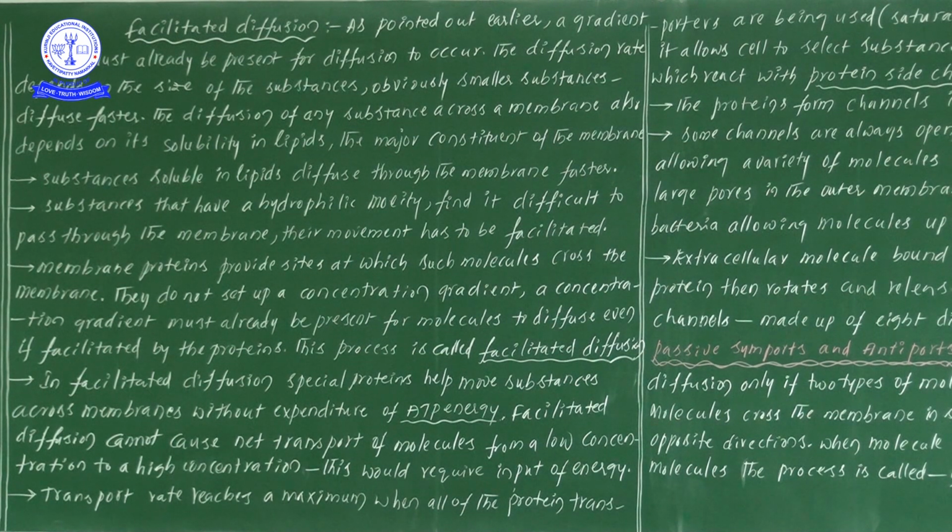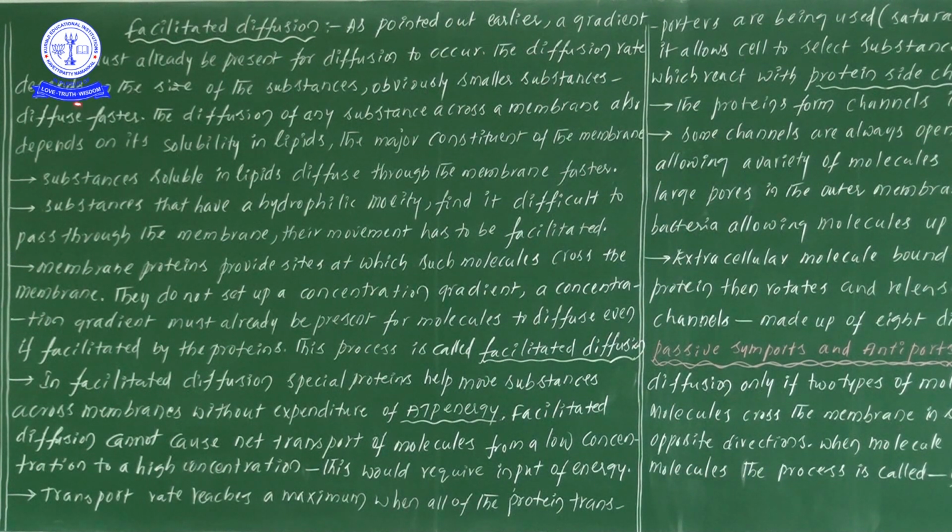Mainly, listen carefully, mainly in the transport of ions, intrinsic proteins play an important role. One kind of protein is embedded very deeply in the bilipid layer, and that particular protein acts only as a carrier protein for the transport of ions from higher concentration to lower concentration. What is the point we have learned in the second line?